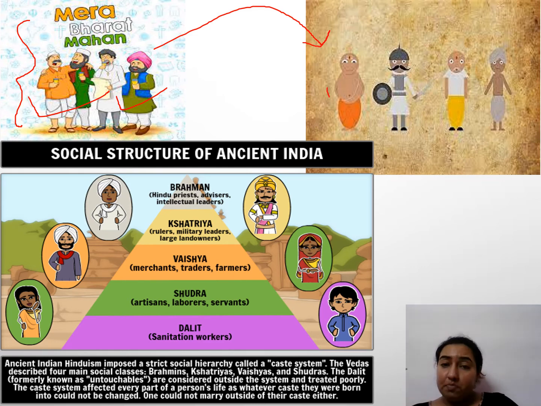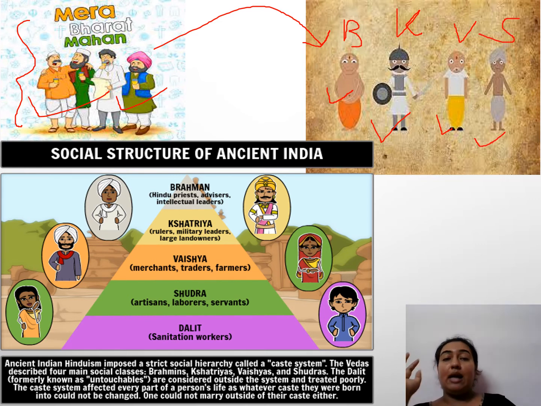He was a priest. He was also known as Brahman. He was a ruler or a warrior, so he was known as Kshatriya. Now he was a laborer, servant, so he was known as Vaishya. And lastly, people who used to do small sanitation works were considered outcast. They had no respect, so they were known as Shudras.